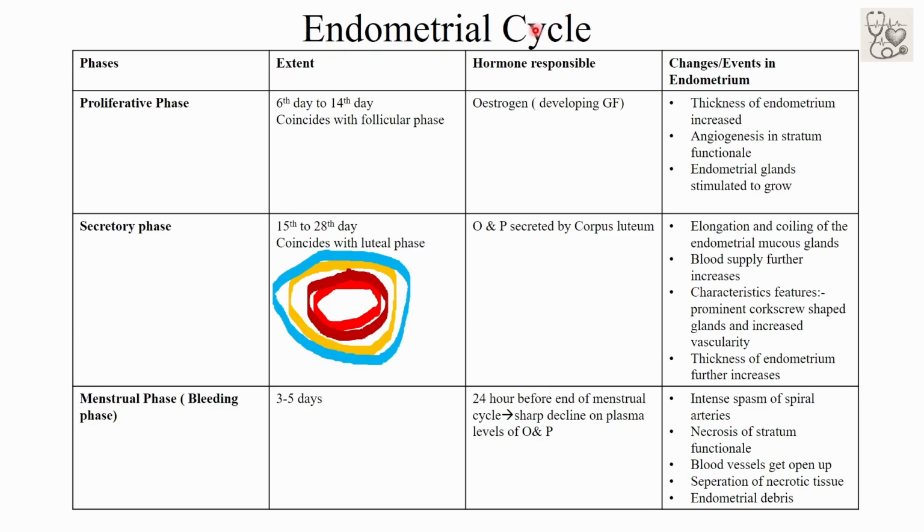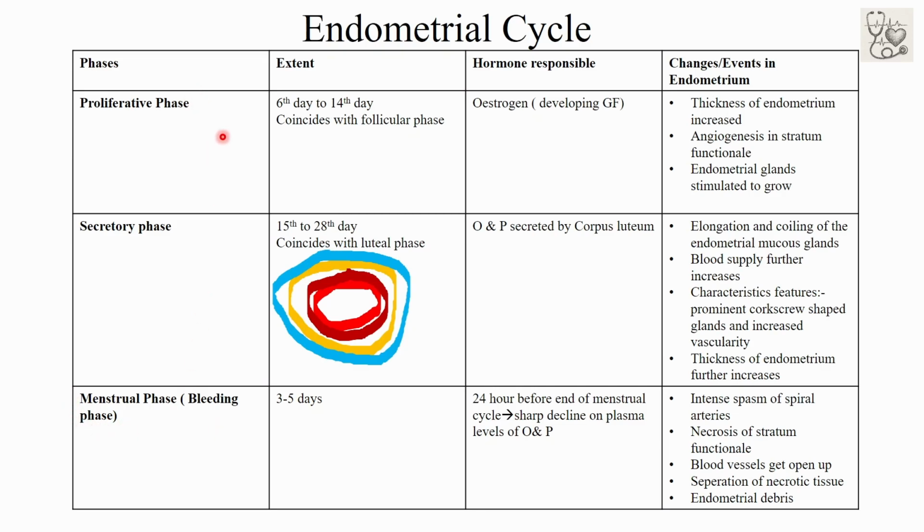Now talking about the endometrial cycle. What is the endometrial cycle? The endometrial cycle is the cyclical changes that occur in the layer of the endometrium during the period of 28 days of the female sexual cycle. This endometrial cycle of 28 days is further divided into the proliferative phase, secretory phase, and menstrual phase or bleeding phase.